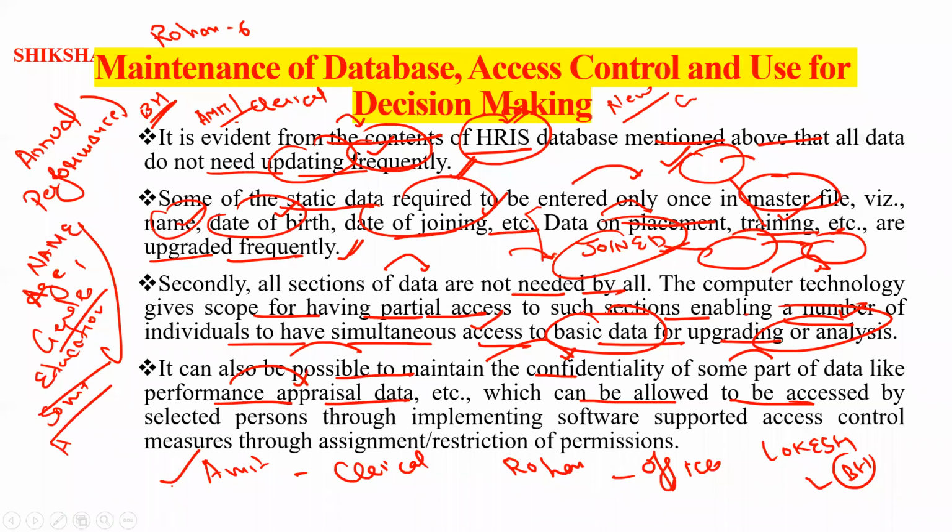Of all the employees, and this data is not to be visible to any other one. Either the higher authorities, at the time of promotion, can go through that data, or the branch head. Others do not have permission to see that data. Even the concerned employee does not have the permission to see their performance.